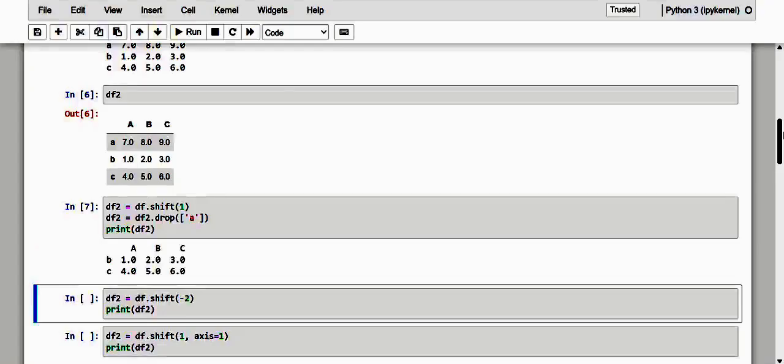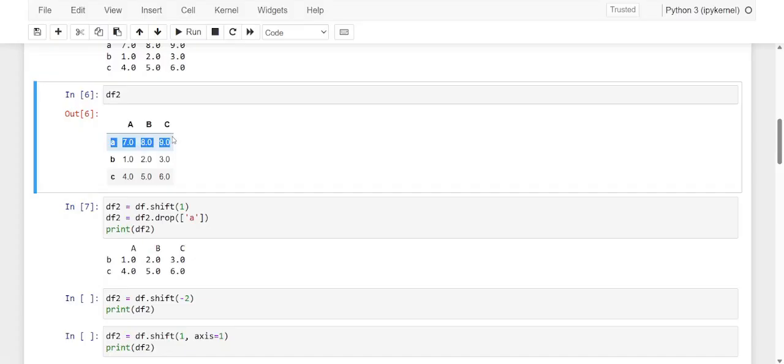So here we just go, see here, it was done. Here we just lost the drop A we provided. So of course the A has been dropped, and we can also move the elements still vertically but in the opposite direction, that is upward.